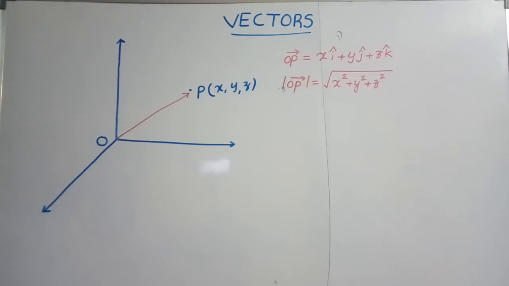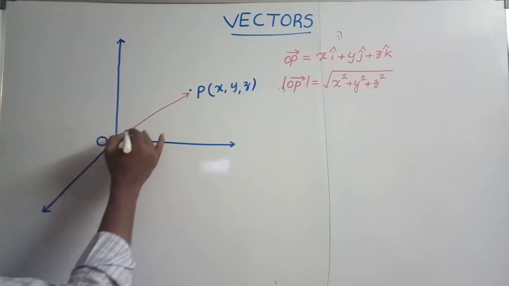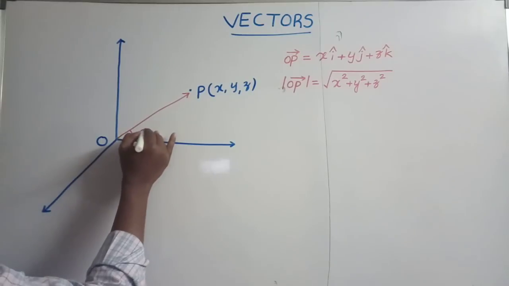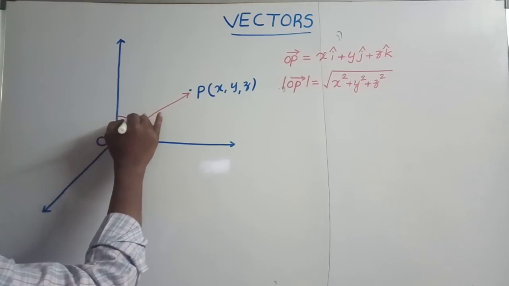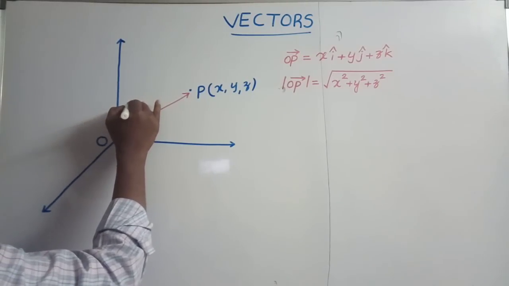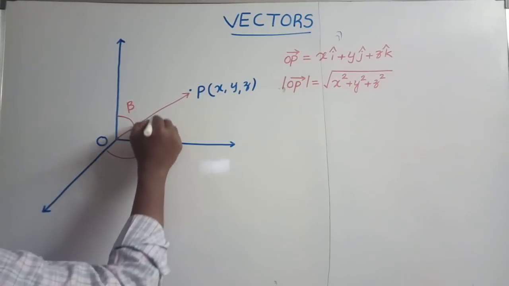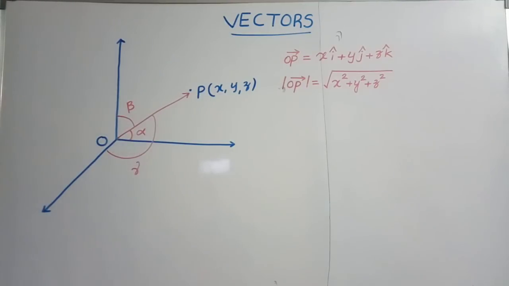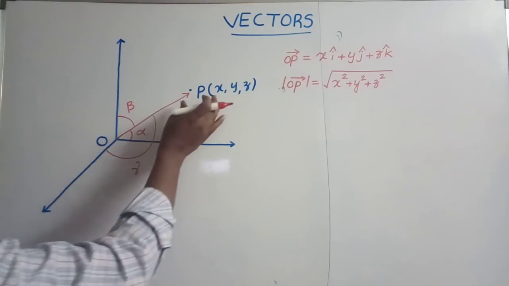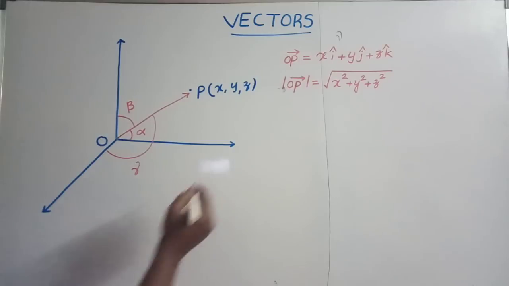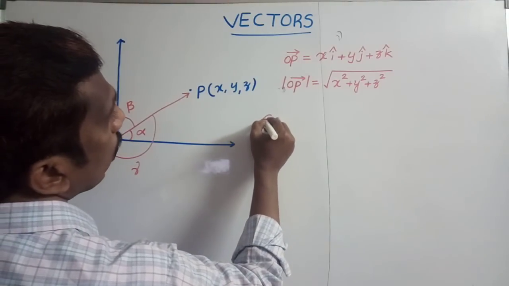Suppose this OP bar makes an angle alpha with the x axis, an angle beta with the y axis, and an angle gamma with the z axis. How can we find the angle between the given vector and the x axis? To calculate that, we should use directional cosines.